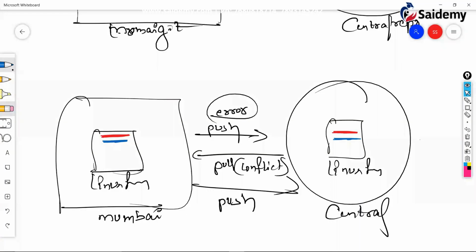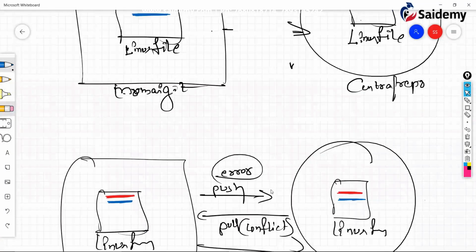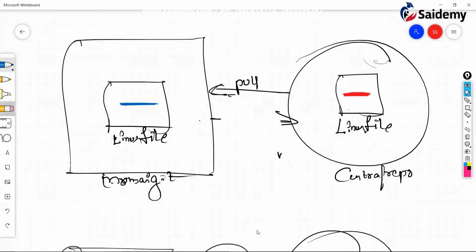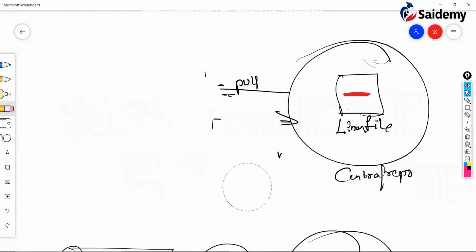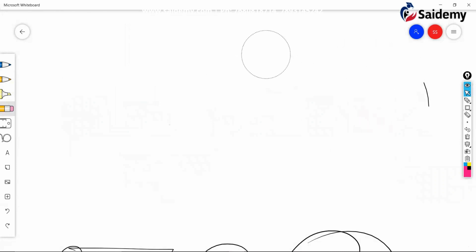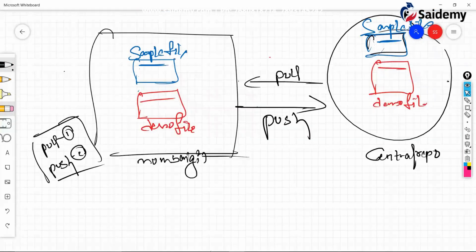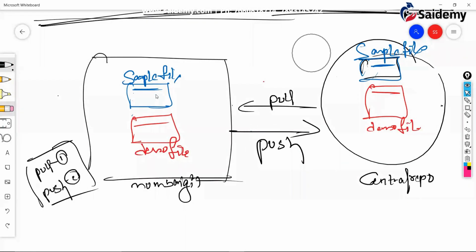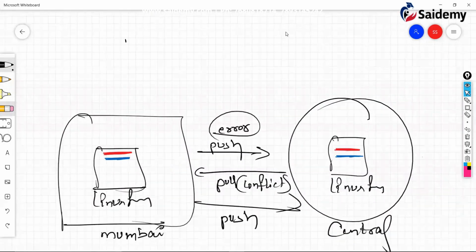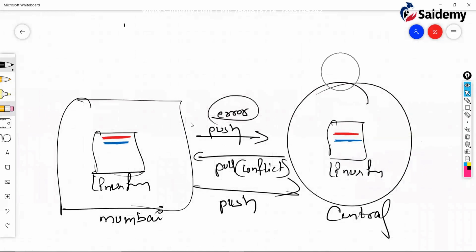Okay. So two things that you have to understand. So you go through these two diagrams. Don't worry about that confusion part. That part I'll explain later on. You take fresh files. When you practice, you take fresh files. Here, when we have two different files, this is how it is going to work. When it is the same file, this is how it is going to work. Just remember, these two are possible errors.